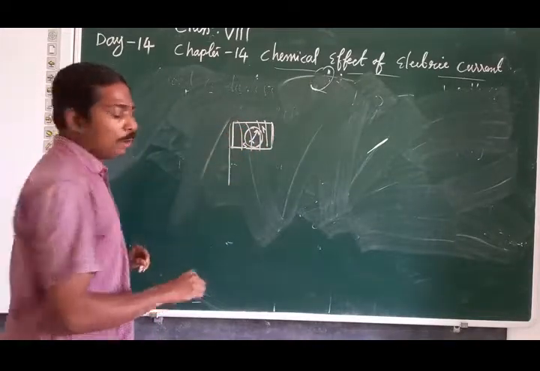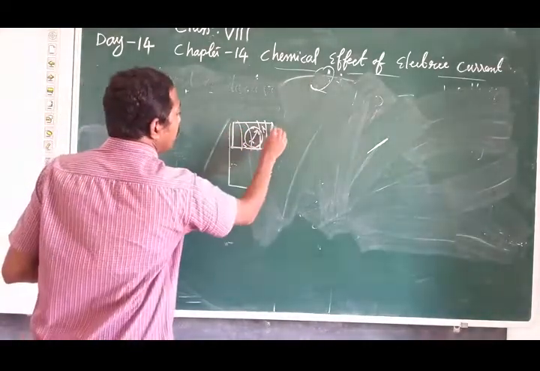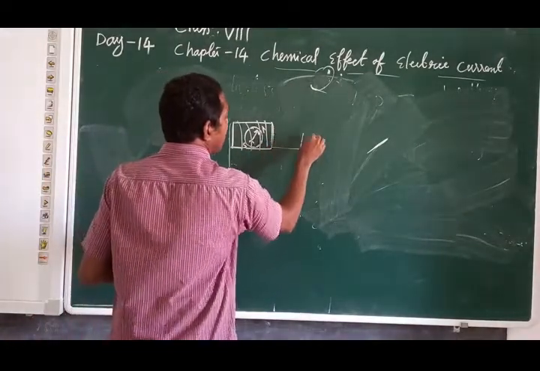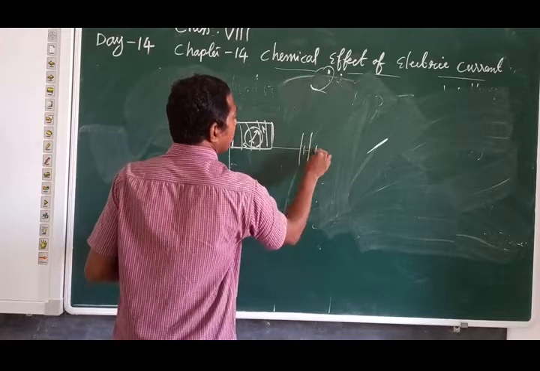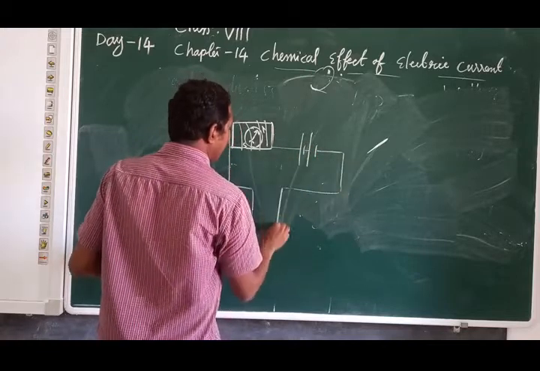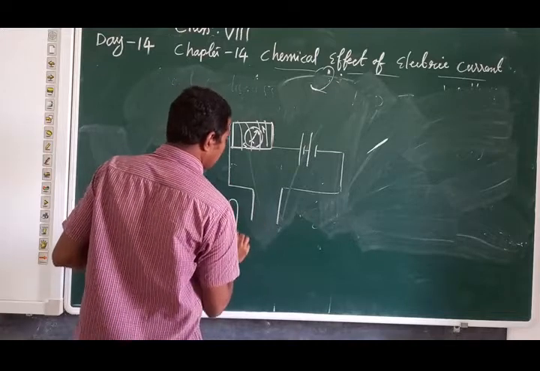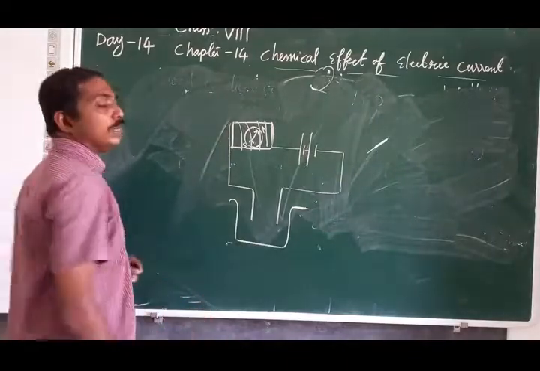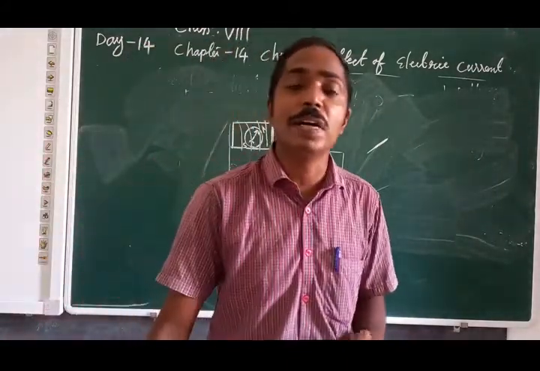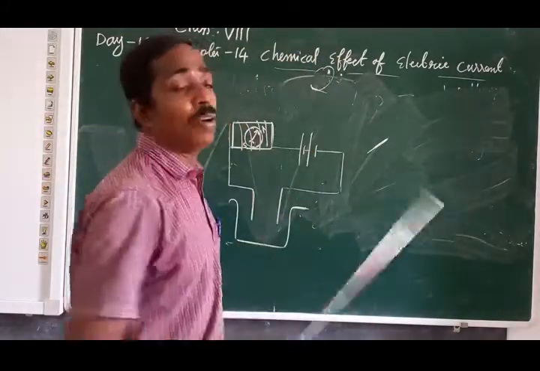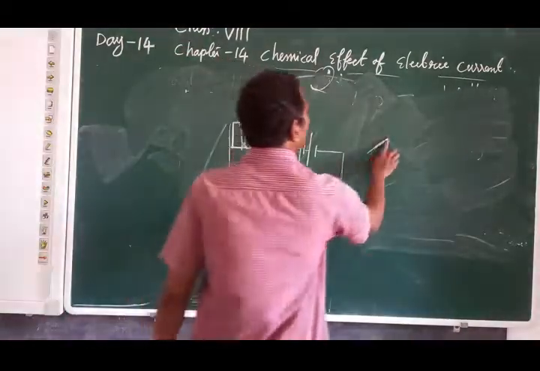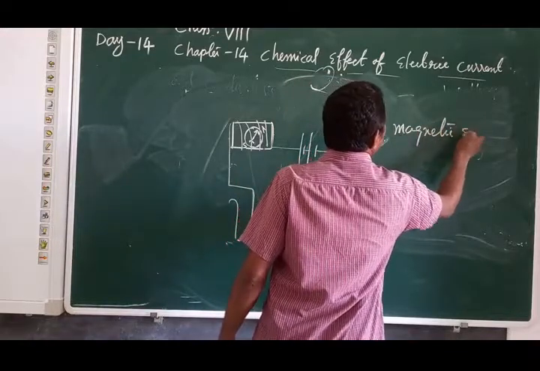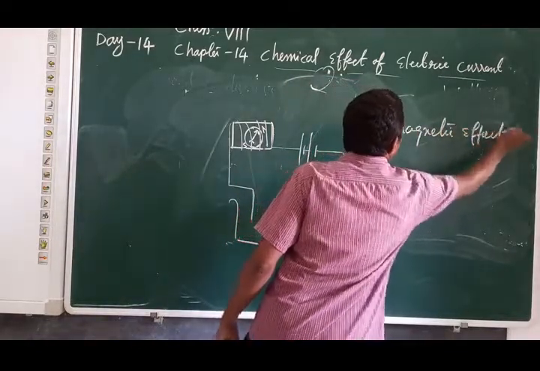Here we have to connect the battery, positive and negative, and the free ends of the copper wire dip in the solution or liquid we are taking. So instead of a bulb, here we have a compass. Here we are using the magnetic effect of electricity.